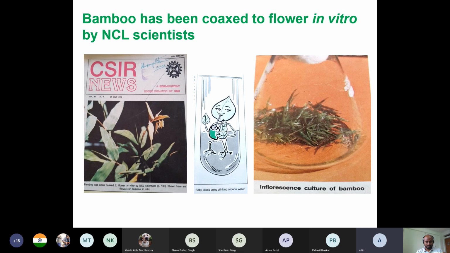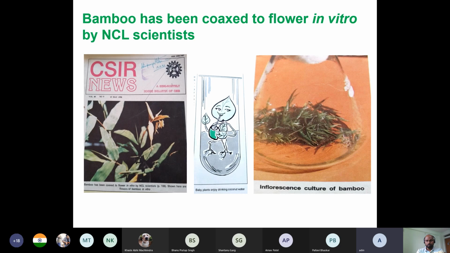So the scientists, actually there are two groups, worked in the late 80s, early 90s. One from the botany department, Delhi University, and one from the National Chemical Laboratory, Pune. It's a CSIR laboratory. Both the groups worked independently and they achieved bamboo flowering in the culture.